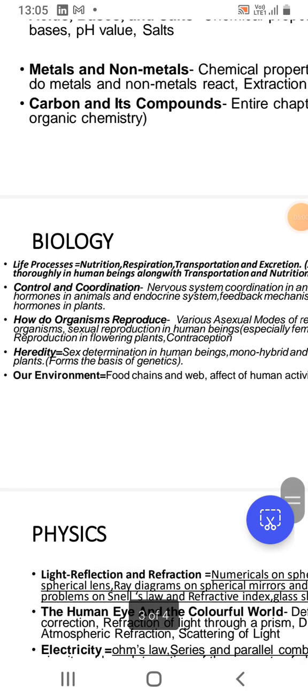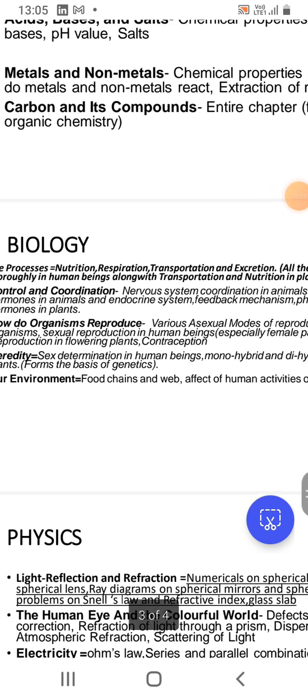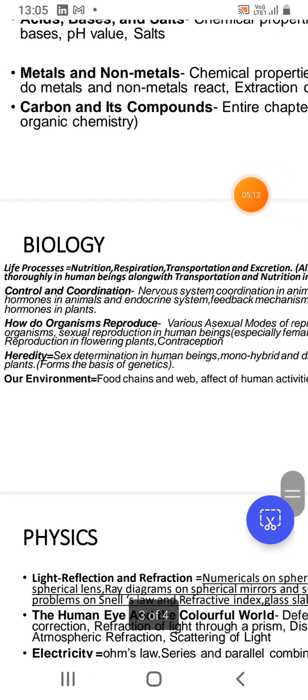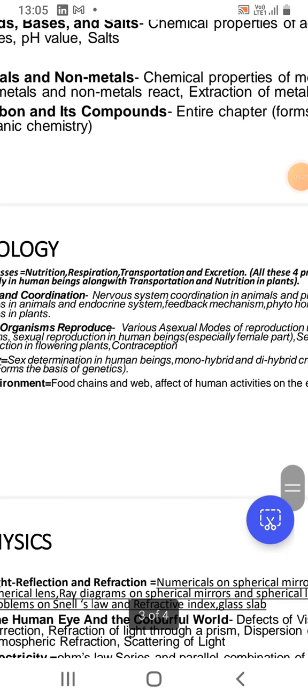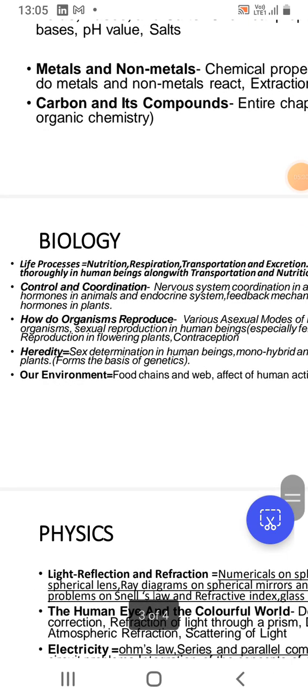Then sexual reproduction in flowering plants. Last time in the 2023 examination, in one of the sets, directly a case study came in sexual reproduction in flowering plants, which helped the students to get straight 4 marks in their examination. Then contraception, various contraceptive methods. Then in heredity, sex determination in human beings, and then monohybrid and dihybrid crosses. It also forms the basis of genetics.